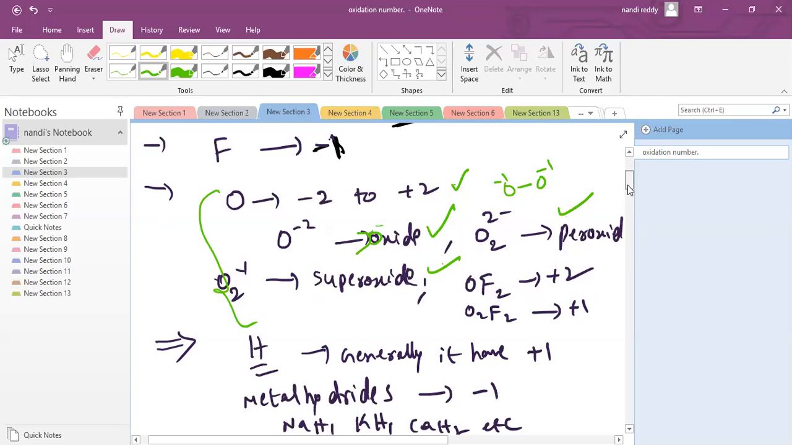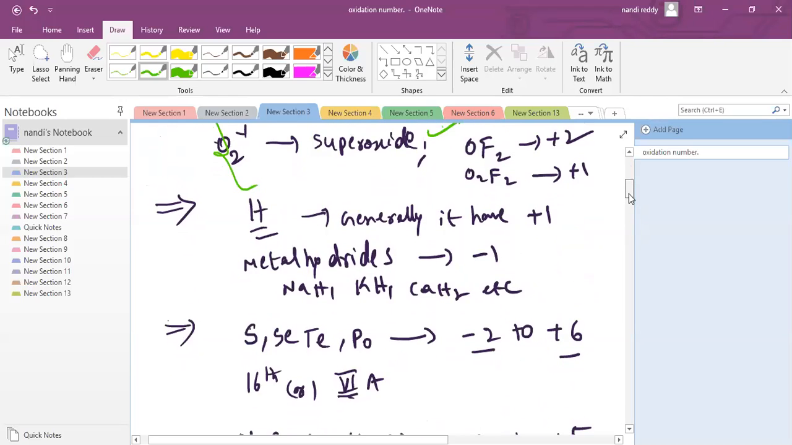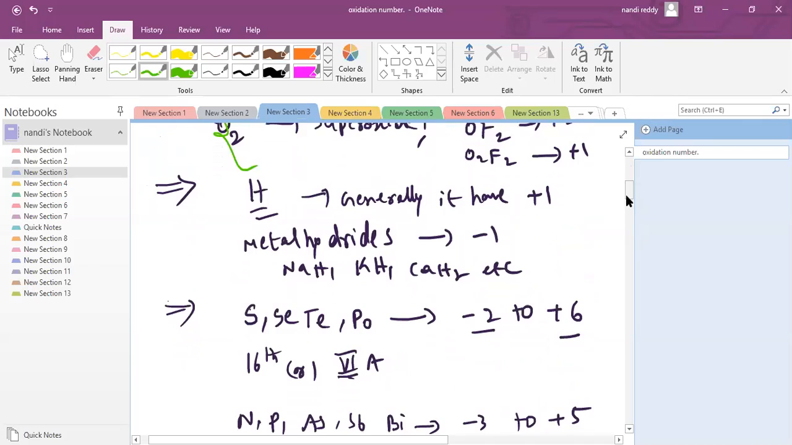Clear? Someone asks why oxygen can't show a more positive character. Yes, sir. I am going to explain that.